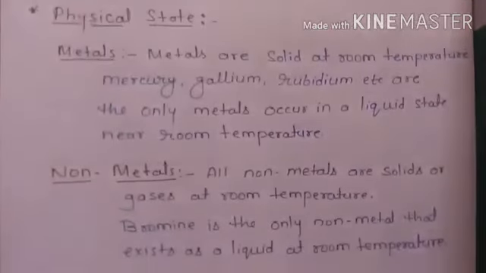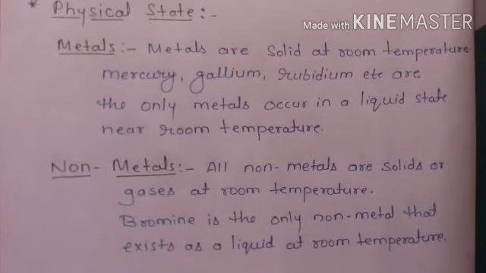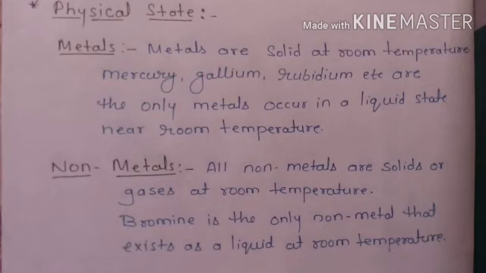Now let us see physical state in non-metal. All non-metals are solid or gaseous at room temperature. Bromine is the only non-metal that exists as a liquid at room temperature. So remember, bromine is the only non-metal which can exist as a liquid at room temperature.